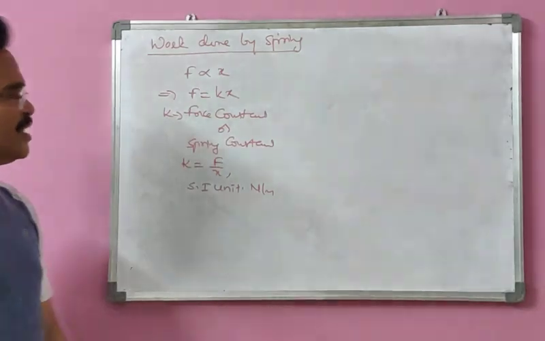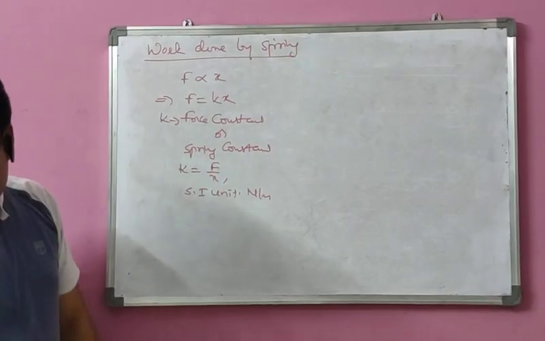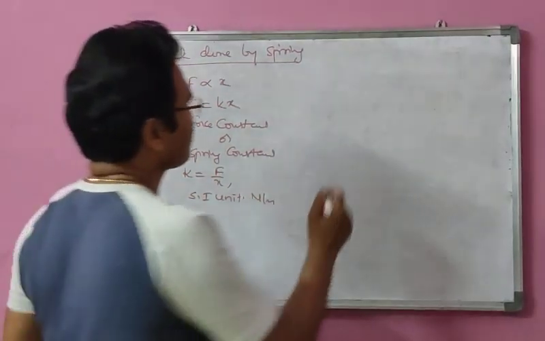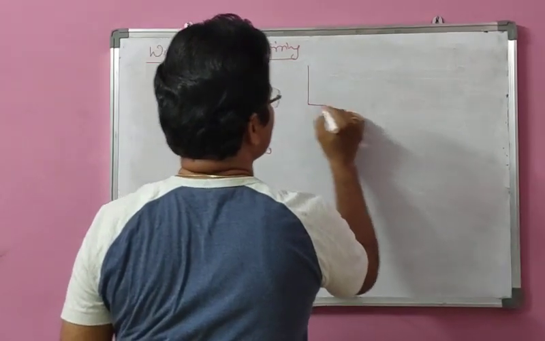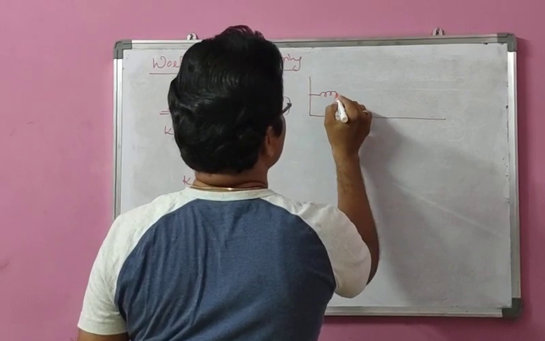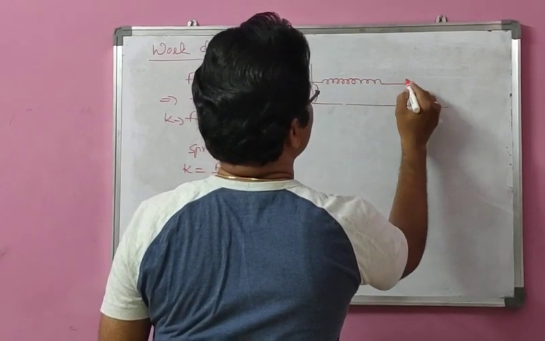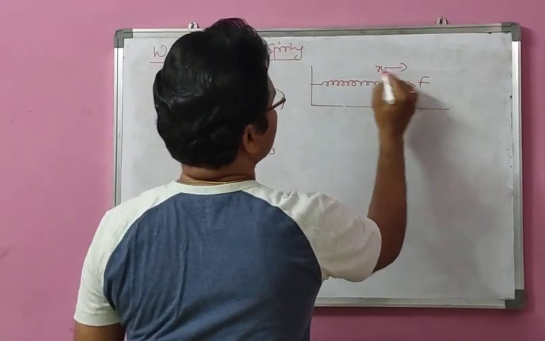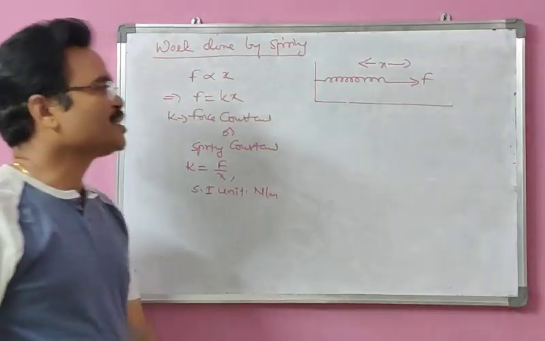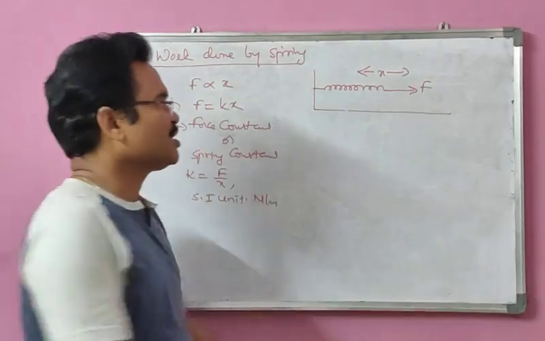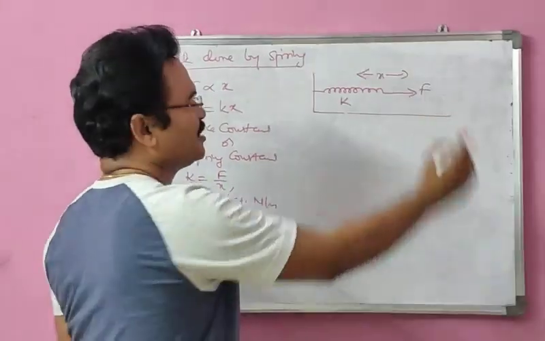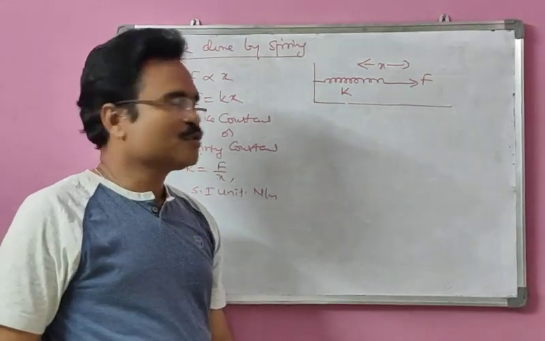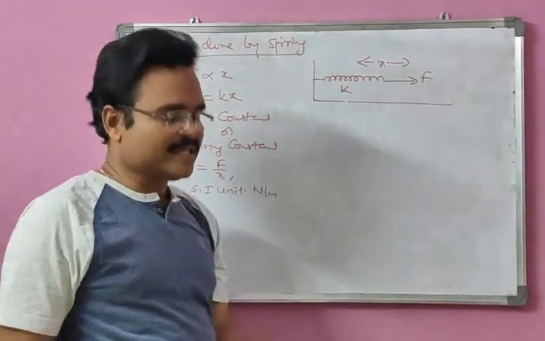Now, what about the work done case? To understand the work done, we are going to take up a situation where a spring, whose constant is K, is acted upon by an external force F in the right side direction. So it undergoes a displacement x.